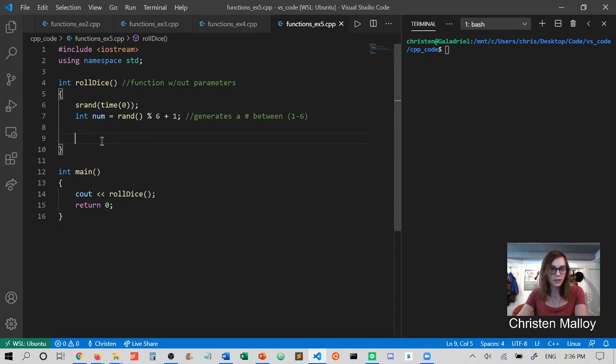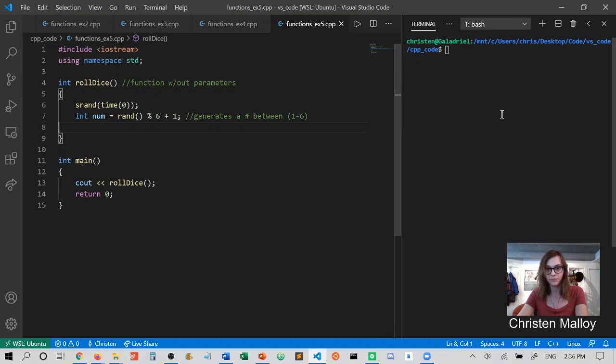Well, in this particular example, we are technically not going to get an error, because when we don't return something, the compiler can basically just get by without a return value. However, some compilers will actually throw indicators at you that something is going wrong.